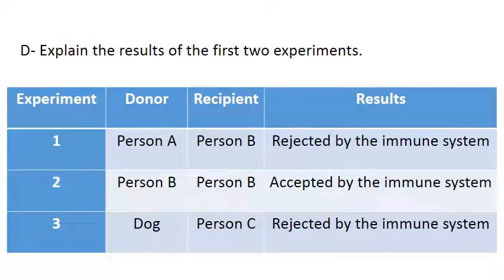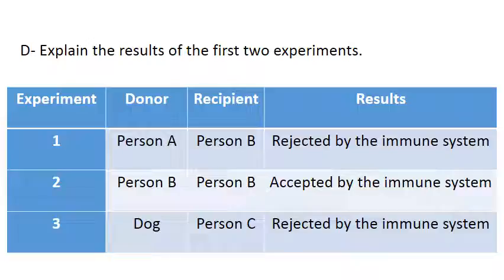Okay, Ali, explain the result of the first 2 experiments. In experiment 1, the graft was rejected by the immune system because person A and person B have different HLA molecules. Yes. And in experiment 2, the graft was accepted by the immune system because in the same person, it has the same molecules.